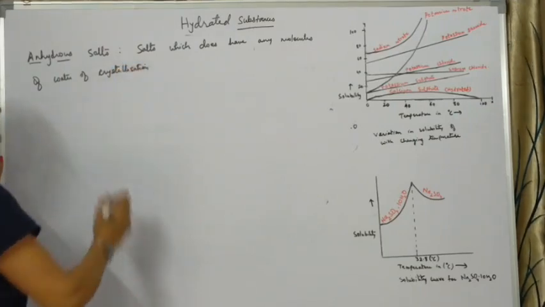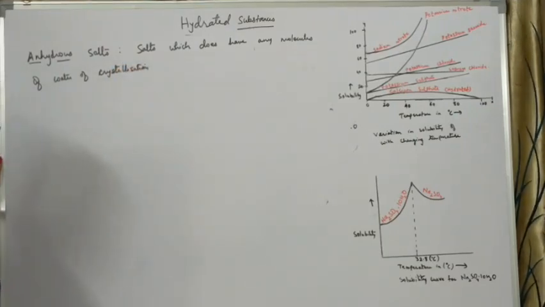That is, the salts which do not contain any water molecules are called anhydrous salts.